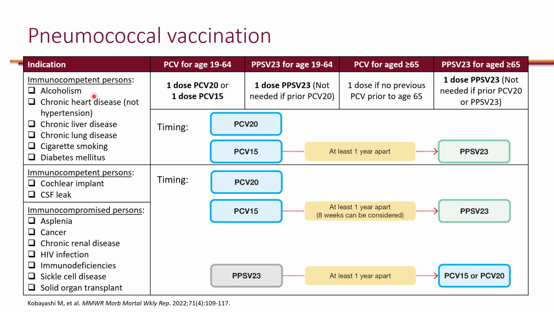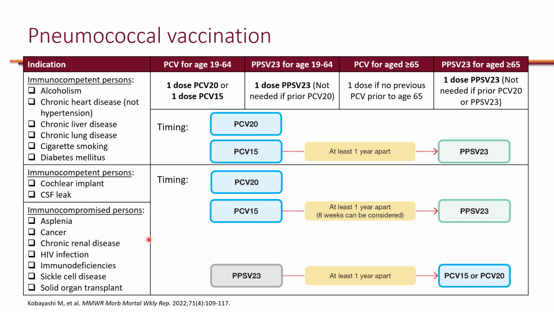So if they have just comorbidity in the first group, they have to wait at least 1 year. But in the second group and the third group, because they are so high risk that you may consider to not wait for a year to give the PPSV23, you can shorten it to 8 weeks and give them PPSV23 if they got PCV15, in order to give them full coverage given their high risk conditions.